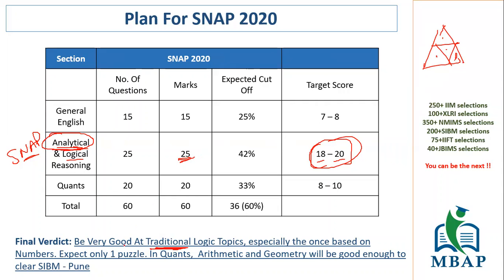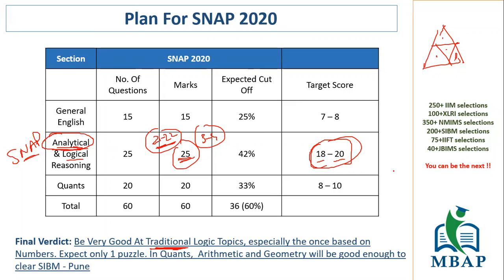Don't expect many puzzles here, because understand, a puzzle is going to be in a set of 3 to 5 questions. If they give you two puzzles and you solve them, suddenly you will have 10 questions done. They're not going to do that. They're going to give you a lot of individual questions. So I'm expecting that out of 25, there will be one puzzle set with 3 to 4 questions, and all the other 21, 22 questions are going to be standalone individual questions where you will have to solve each and every question. It's not that you solve one number series and get answers to two questions. That will not happen. They will make you solve a lot of questions here. That means at least expect 22 standalone questions.